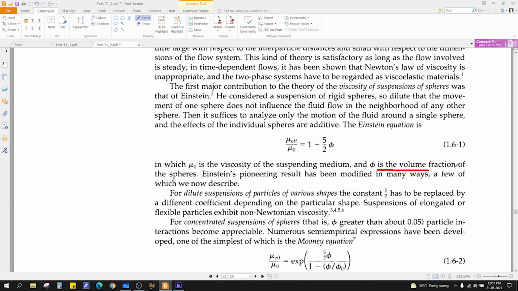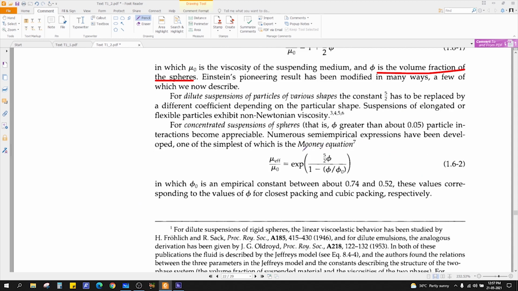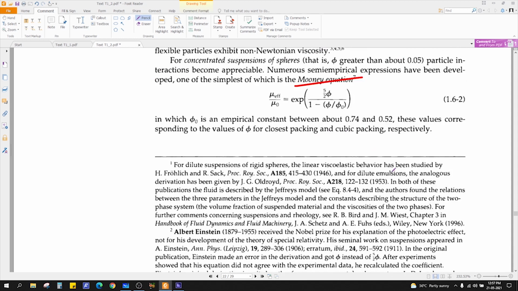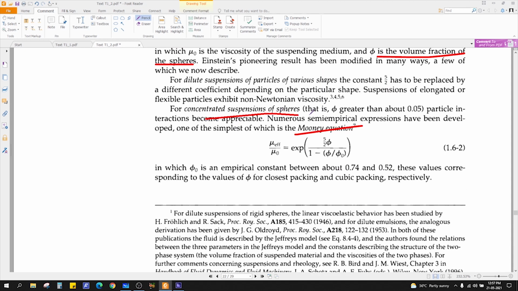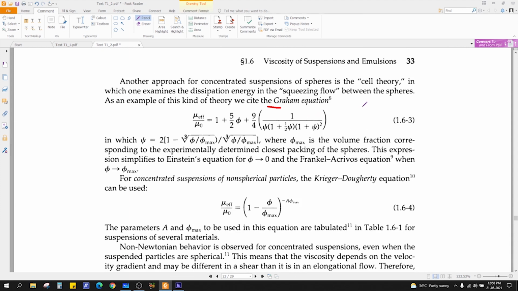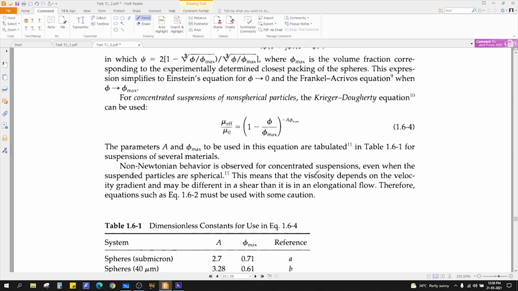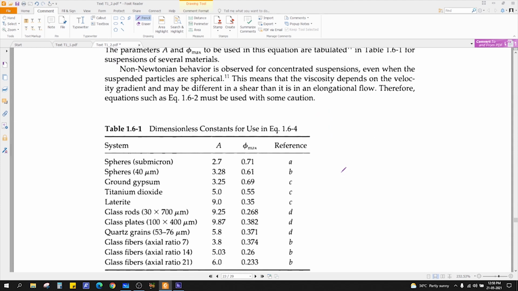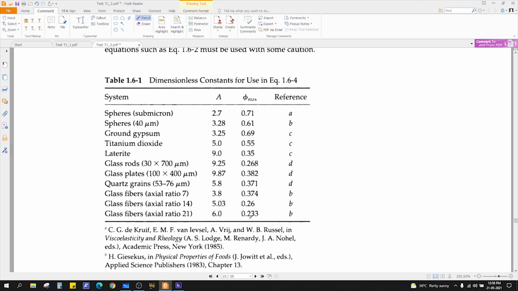Phi is the volume fraction of the solids or spheres. So you can easily calculate. This is called the Einstein equation. Similarly, you have the Mooney equation for concentrated suspensions of spheres. This is your volume fraction. Again, you have the Graham equation. There are a lot of formulas here, and the values for the parameters are given in this table.